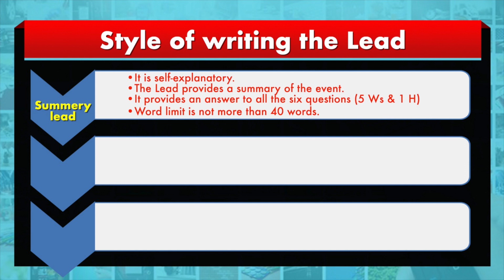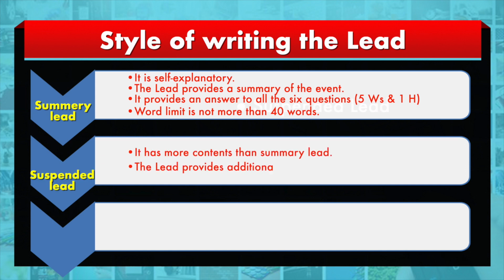The second style of writing the lead is the suspended lead. This has all the features of the summary lead, but in addition we provide certain more information because of the limitation of space or time. We intend to complete the entire story in one small paragraph. That is why it has an extension beyond the 40 words, explaining the event that has happened. Whether it is what, where or when, what is more important depends on the situation, and accordingly we provide the information.